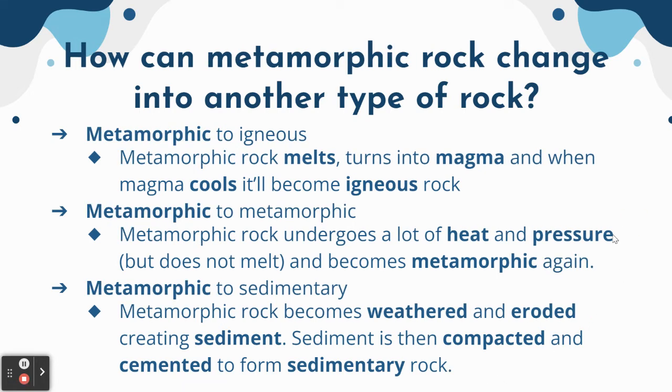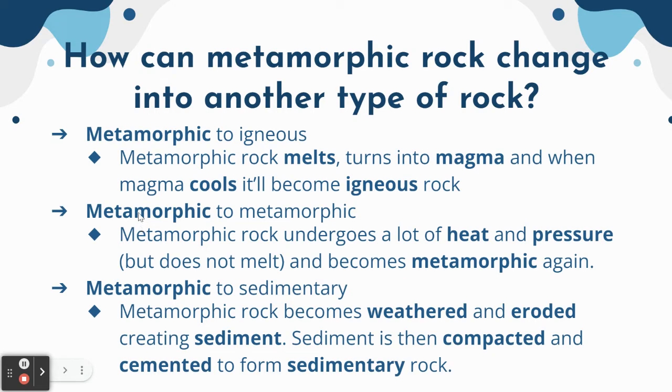So metamorphic. So how can metamorphic rock change into another type of rock? You're going to see a pattern here. As long as these certain factors happen to it, then it's going to change into that type of rock. So how does a metamorphic rock turn into igneous rock? Well, that metamorphic rock melts, it turns into magma, and then when that magma cools, it becomes an igneous rock.